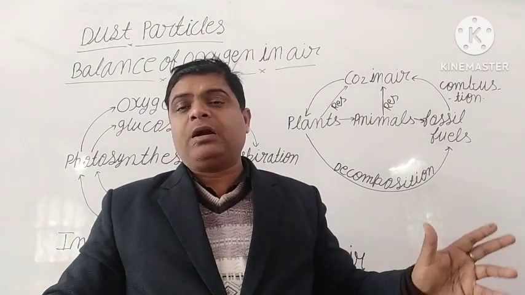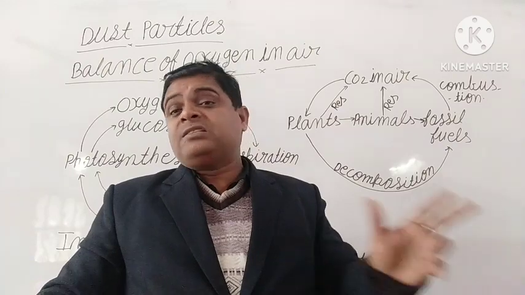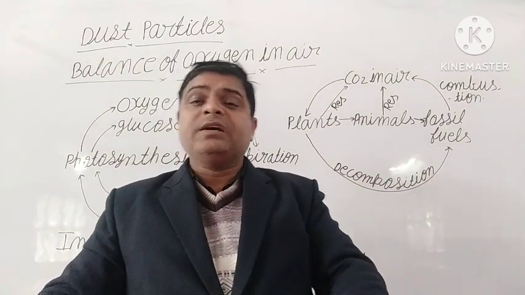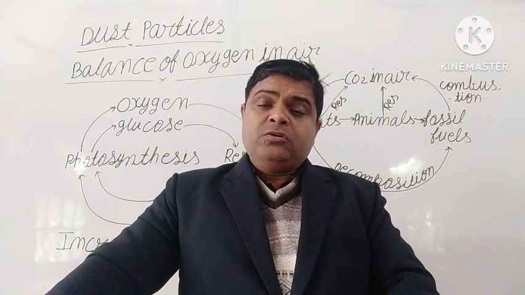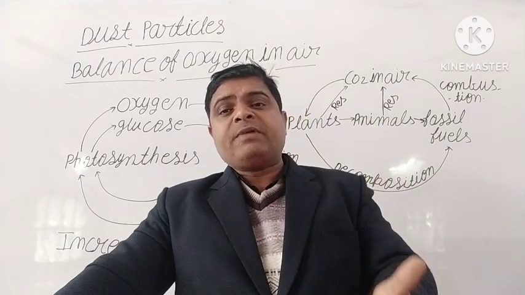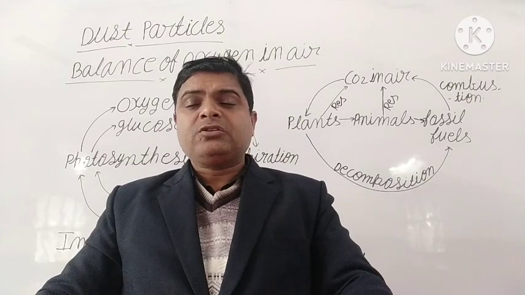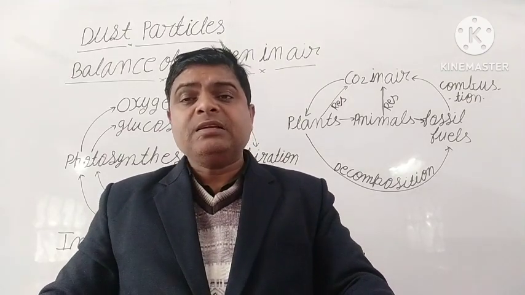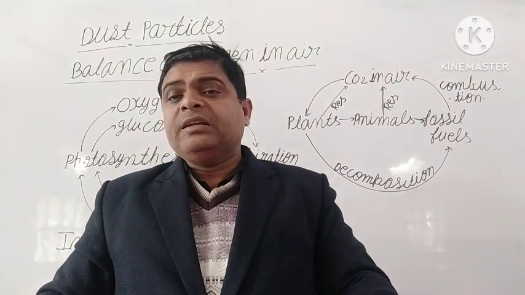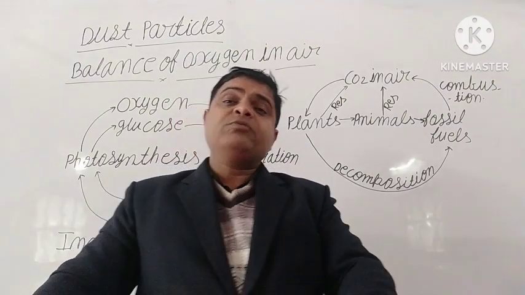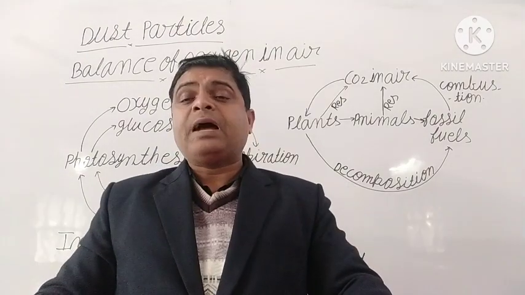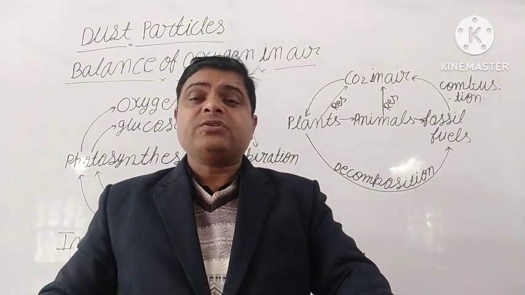Only one source, plants. And on the other side, we cut the trees day by day. Our population increases day by day, so we need more oxygen, and second, we cut the trees day by day. So the percentage of carbon dioxide increases.